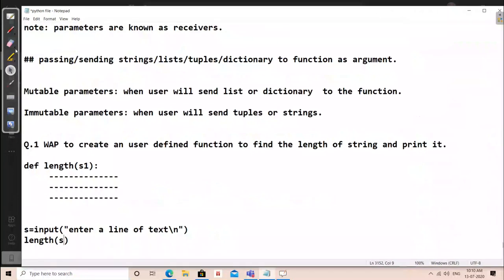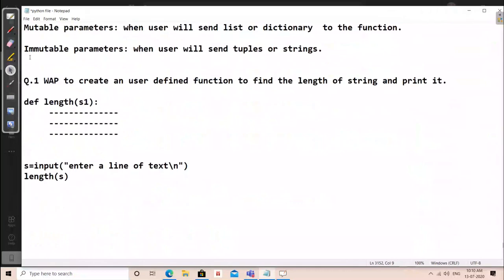Now you can easily see this. You can see that this is function name, we understood. As we want to send only one argument, so we just took one name.